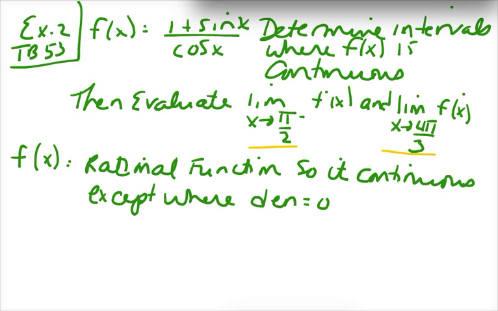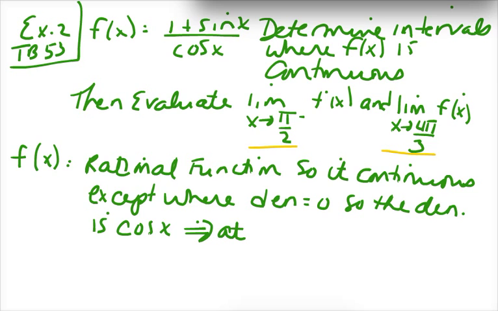So the denominator in this case is cosine of x. So where does cosine of x equal 0? It equals 0 at pi over 2, right? 3 pi over 2. And to generalize the formula, it's pi over 2 plus k pi.